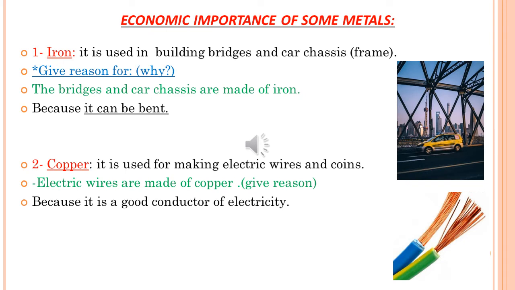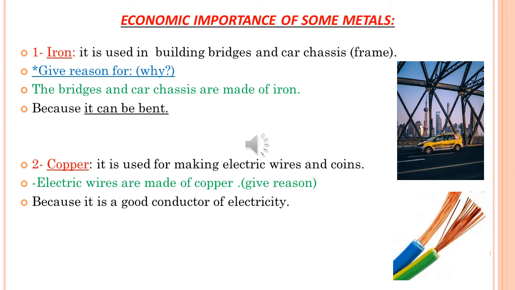Now we're talking about the economic importance of some metals. Economic importance means I use it to make something. Number 1, I use iron to make buildings, bridges, and car chassis, the frame of cars, as we said before, like a Mercedes, like a BMW.